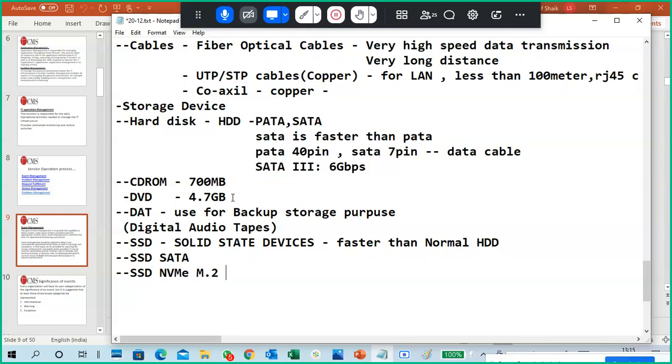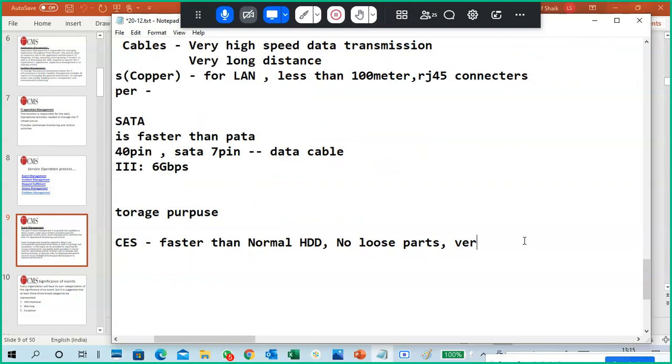SATA does not have much speed, but NVMe is very high speed data transmission. Read and write is very high. Important in SSDs: no loose parts, as a hard disk has loose parts.